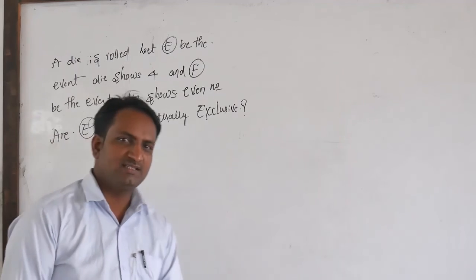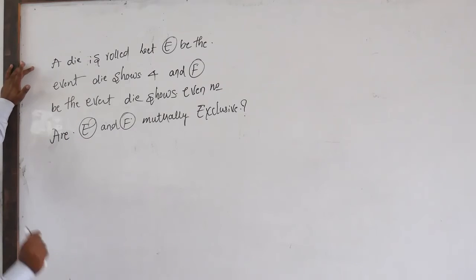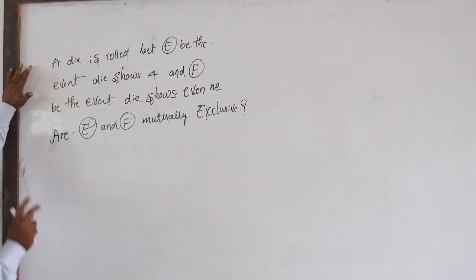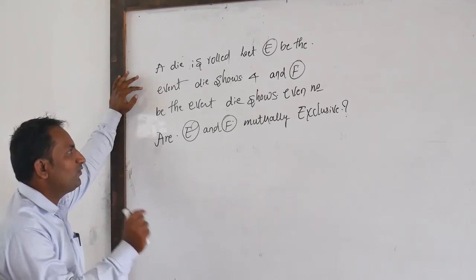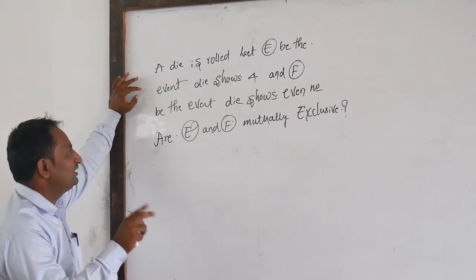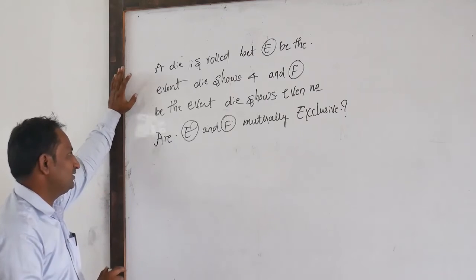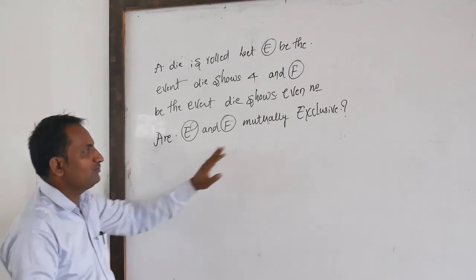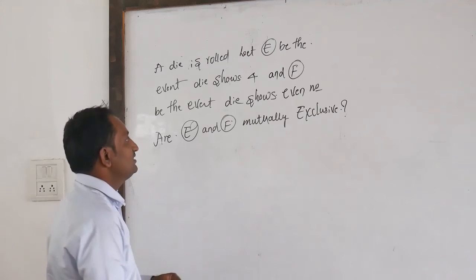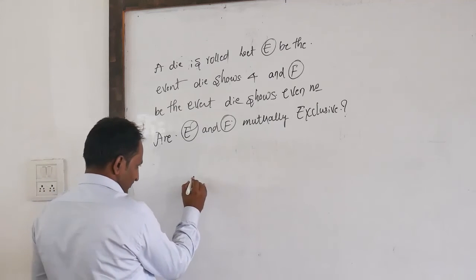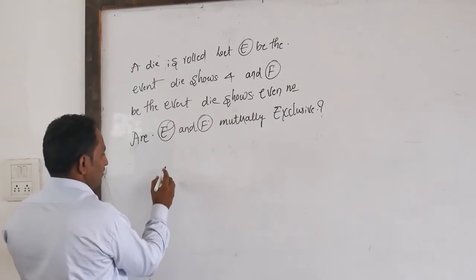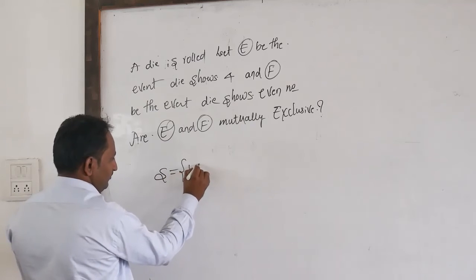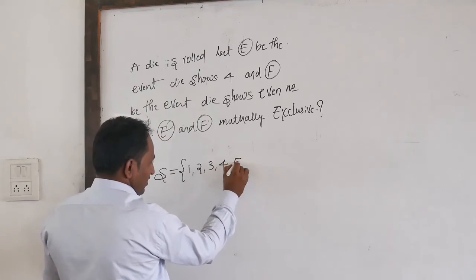Take another important example. A die is rolled. Let E be the event that the die shows 4, and F be the event that the die shows an even number. Are E and F mutually exclusive? The experiment is that a die is rolled. We get the sample space 1, 2, 3, 4, 5, 6.